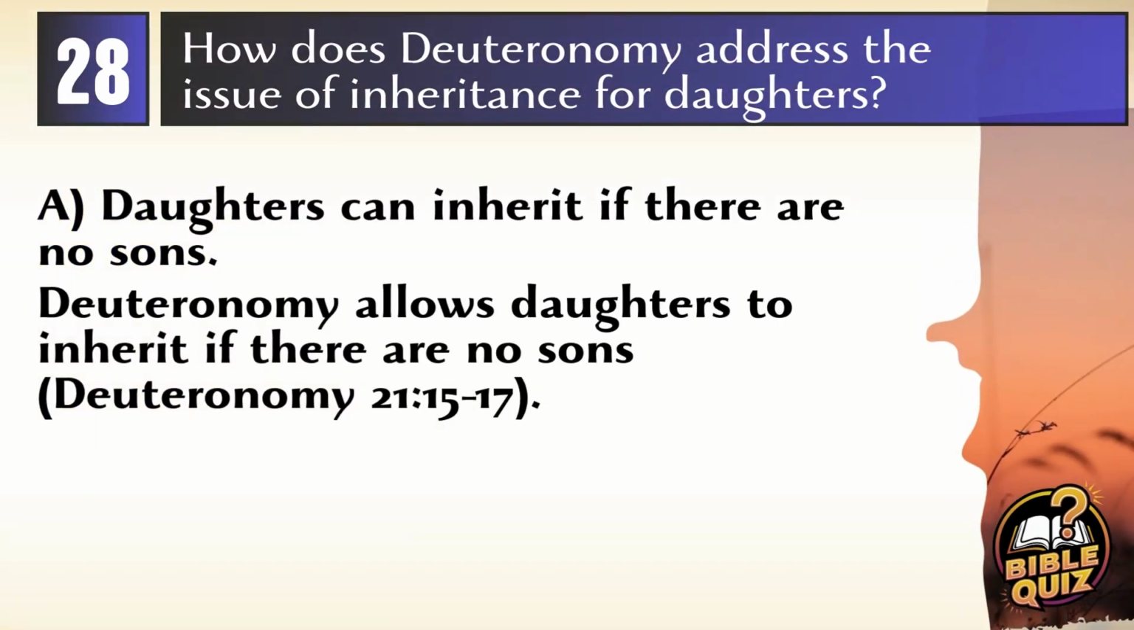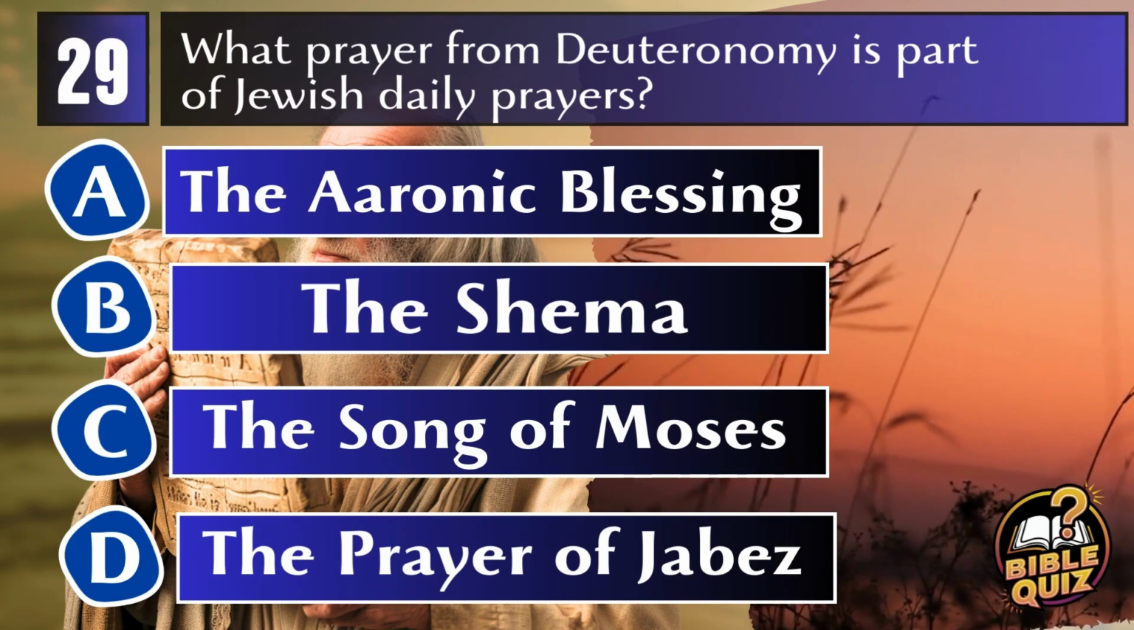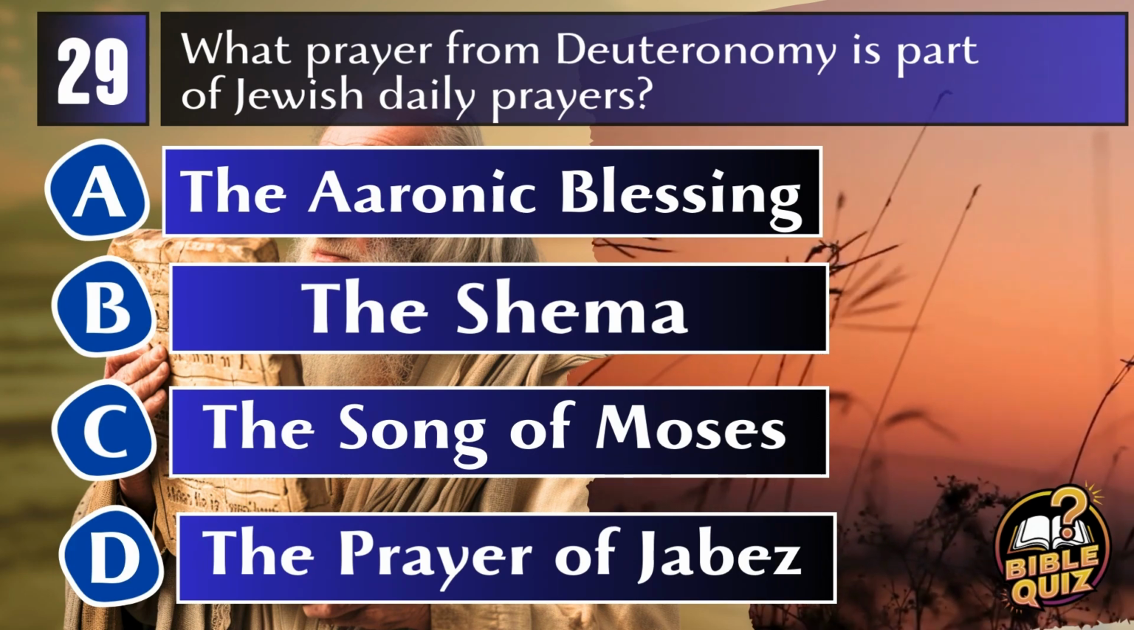Answer A. Daughters can inherit if there are no sons. Deuteronomy addresses the issue of inheritance for daughters by allowing them to inherit if there are no sons, ensuring the family's property stays within the family if there are no male heirs. Deuteronomy 21:15-17. Question 29. What prayer from Deuteronomy is part of Jewish daily prayers?